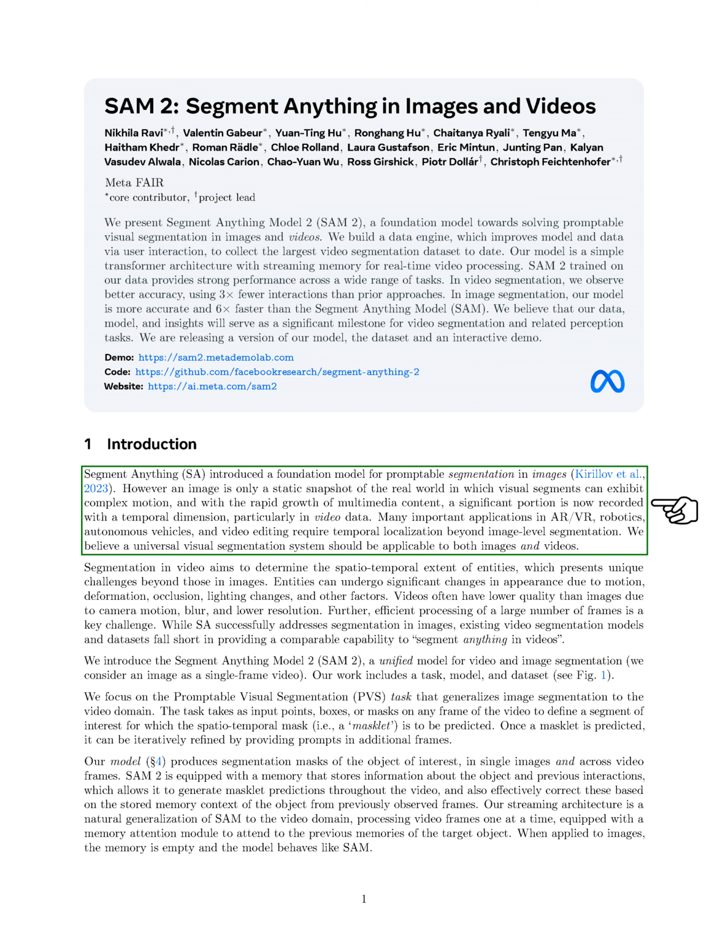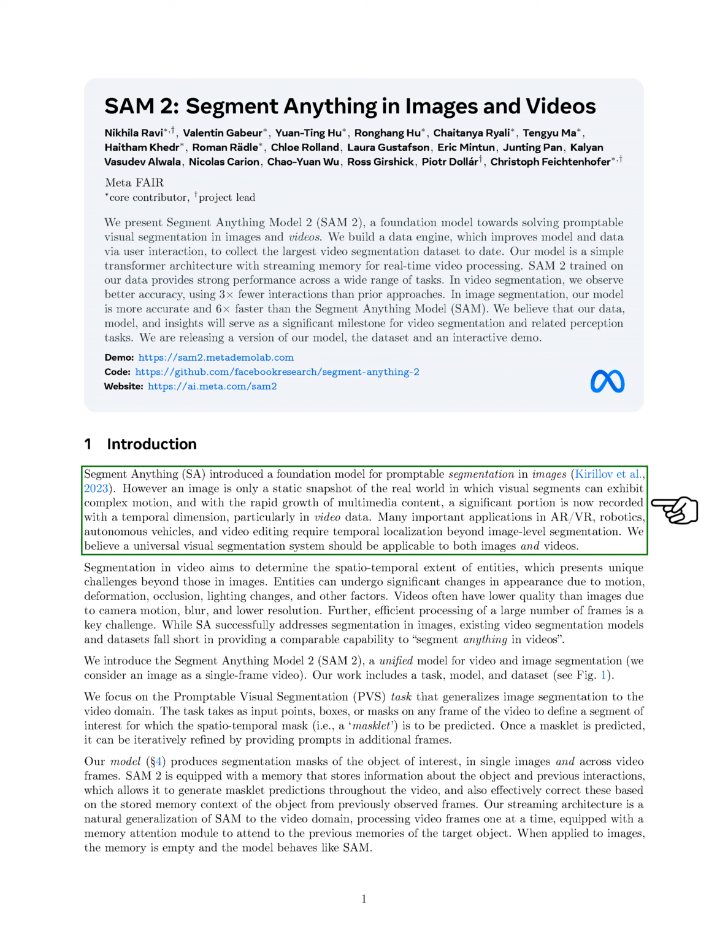Section: Introduction. In this section, we introduce our work on Segment Anything Model 2, SAM2, which builds upon the foundation model for promptable segmentation in images known as Segment Anything, SAM. We recognize that images are just static snapshots of the real world, while visual segments can move in complex ways.